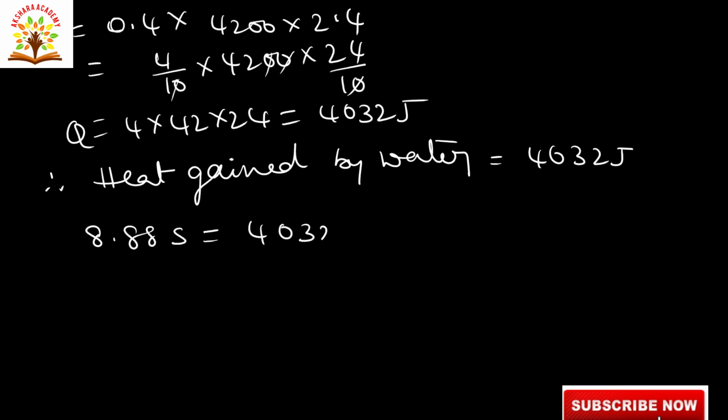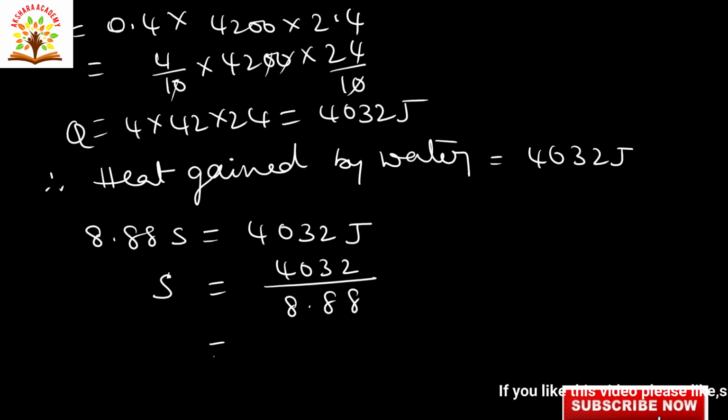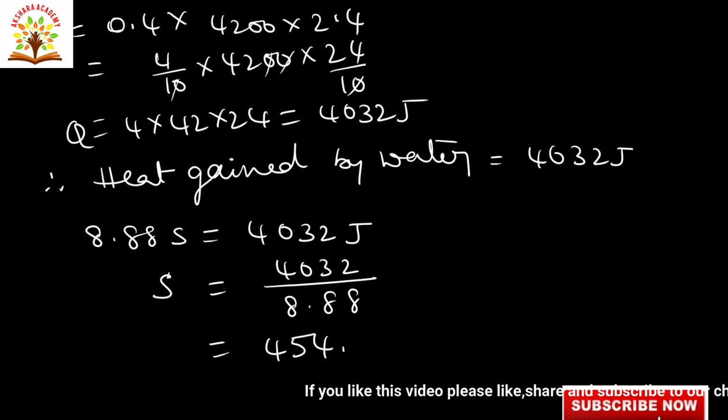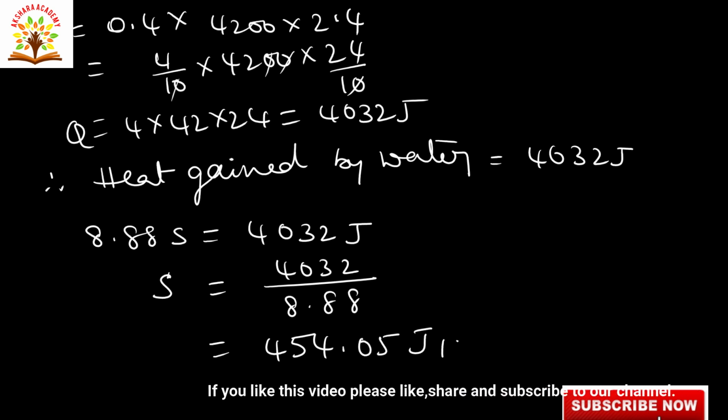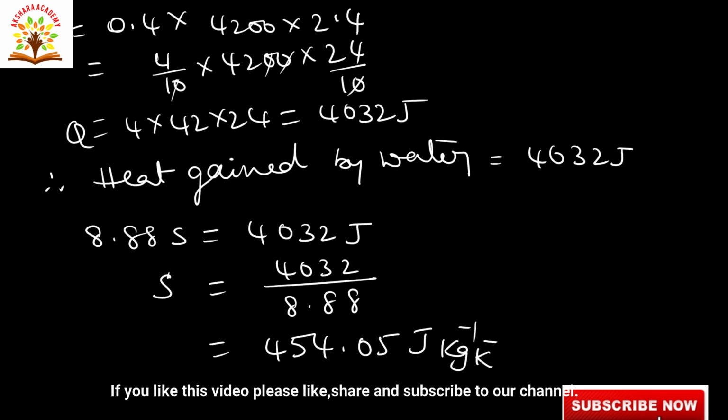As per the principle of calorimetry, heat lost by hot body is equal to heat gained by the cold body. Specific heat of iron s is equal to 4032 by 8.88, that is equal to, after division, 454.05 joules kilogram inverse Kelvin inverse.